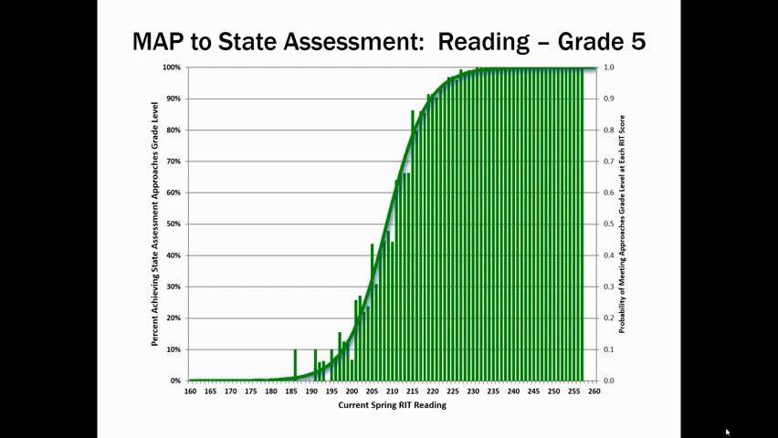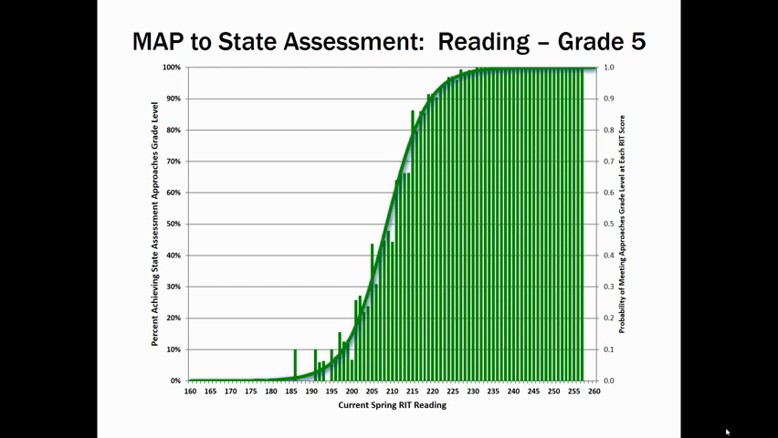This graph is from the work that we did in our district to look at the relationship between MAP and STAR. Here you see all 4,000 fifth graders in our district. On the bottom axis, we see students with MAP reading scores as low as 160, all the way up to about 258. The height of each of these green bars represents the percent of students with the same MAP score who got to the approaches level on STAR.